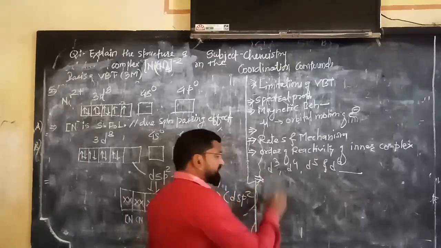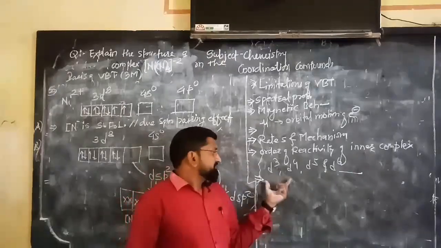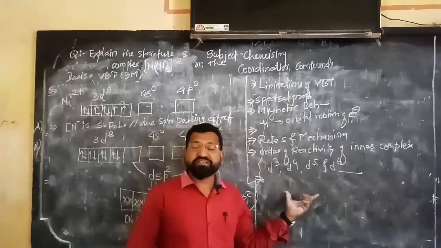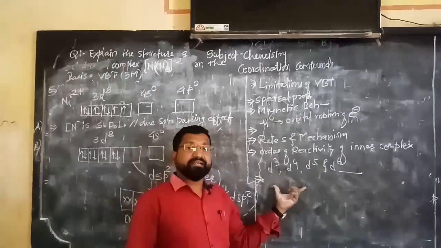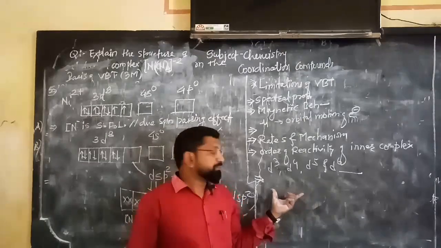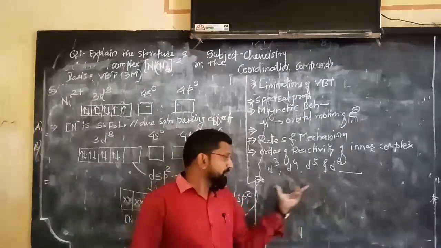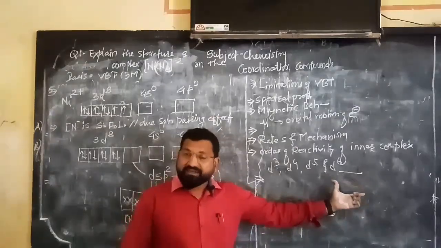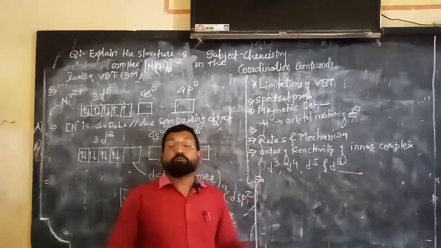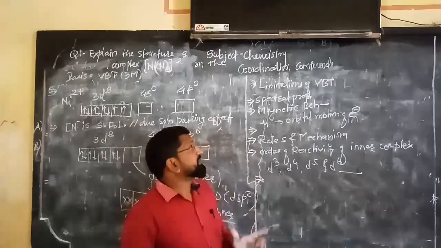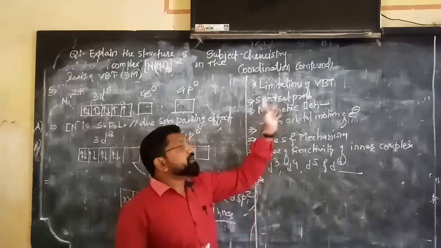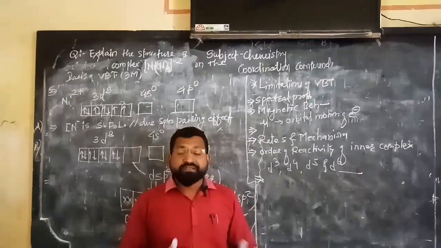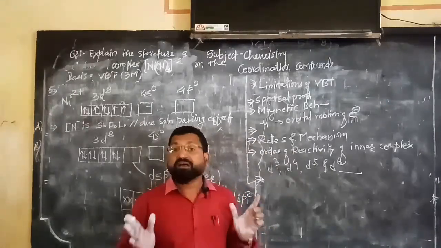After that, it cannot explain the difference between tetrahedral and square planar geometry. Why does a particular metal form tetrahedral complexes, and why does a particular metal form square planar complexes? Such a difference could not be explained by the valence bond theory, and that's why valence bond theory is totally grasped with a lot of limitations or drawbacks.